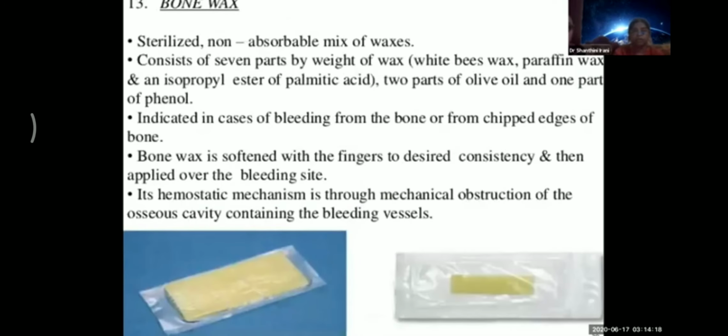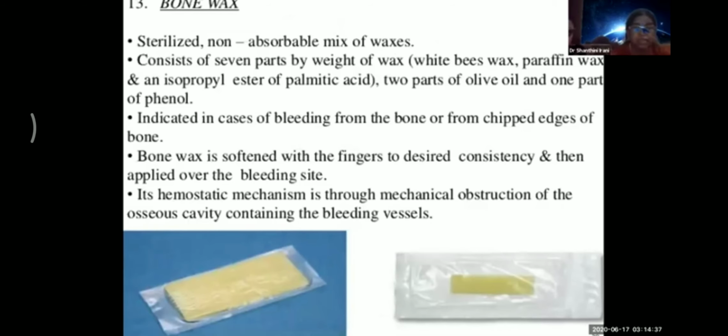Bone wax we very commonly use. It's used in orthopedics. It's sterilized. It's non-absorbable mix of waxes. It consists of 7 parts by weight of white beeswax, paraffin wax, and an isopropyl ester of palmitic acid, 2 parts of olive oil, and 1 part of phenol.